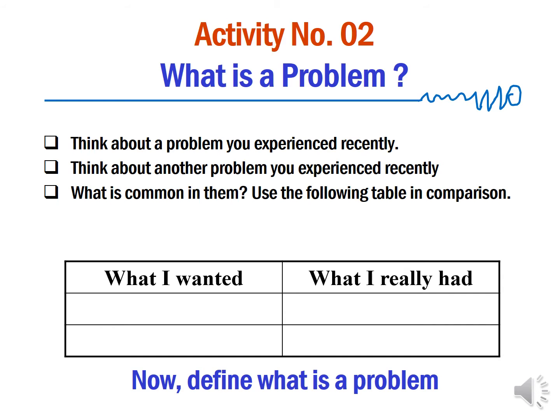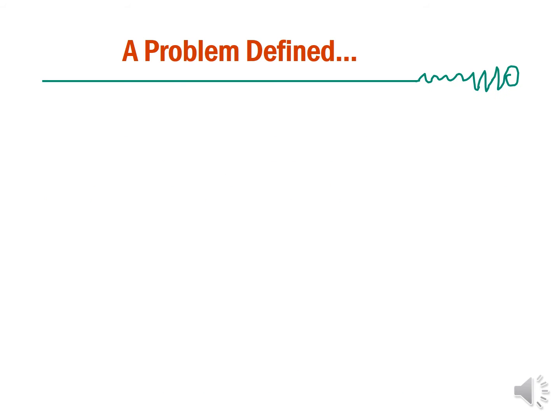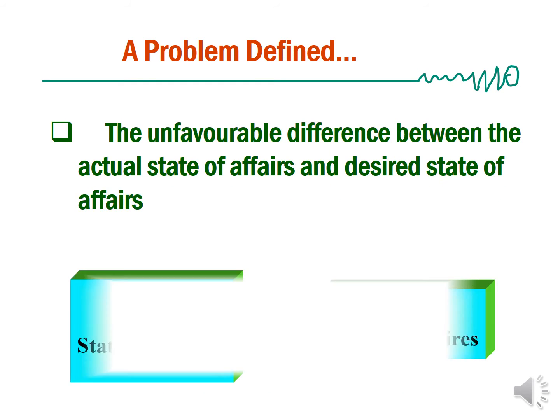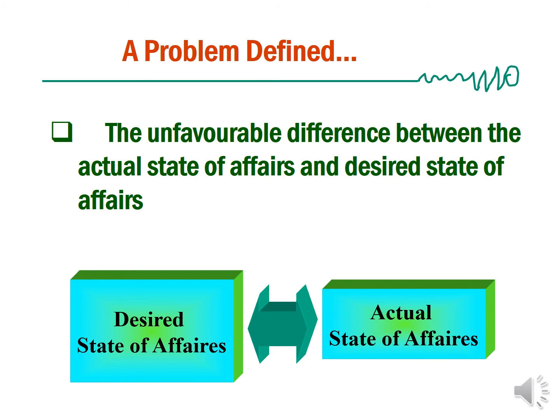So accordingly, a problem is the unfavorable difference between the actual state of affairs and the desired state of affairs. If we take the example, the desired state of affairs is a high profit. The actual state of affairs is a big loss. So there is a difference, there is a gap. This gap is known as the problem.